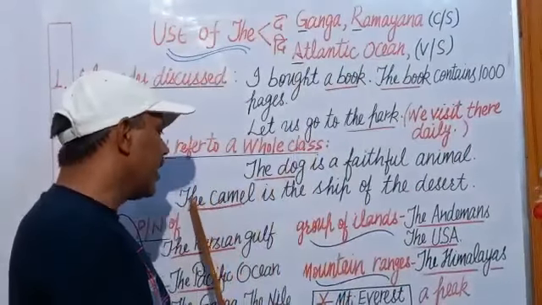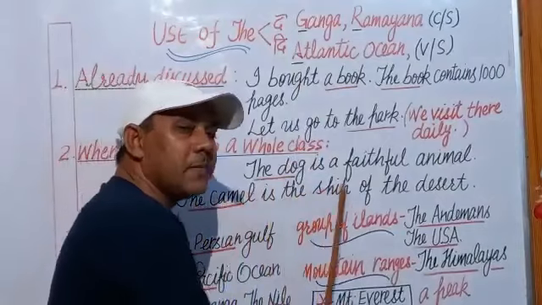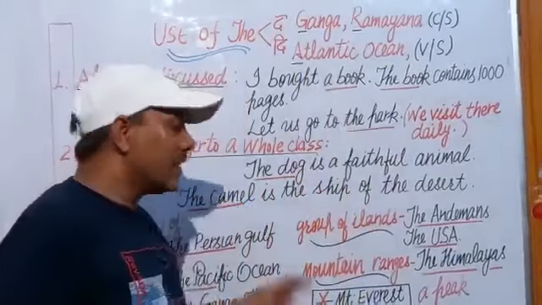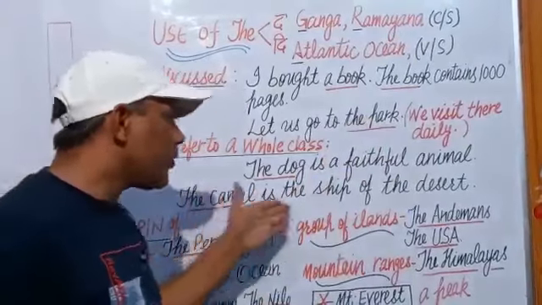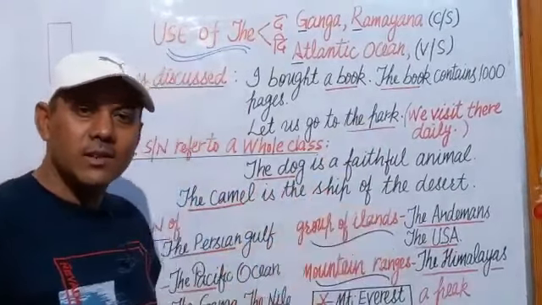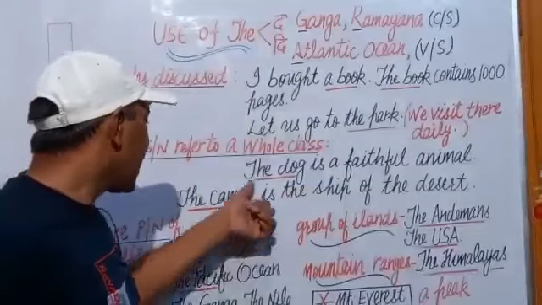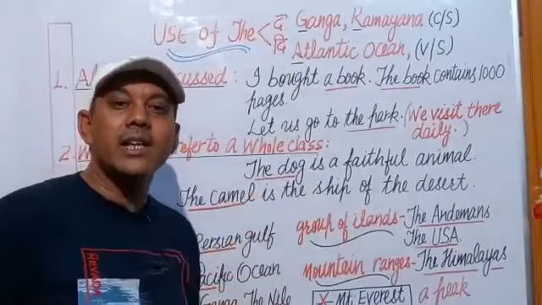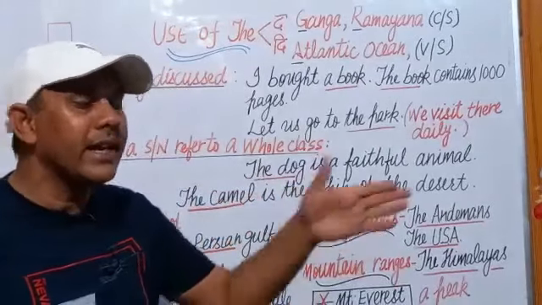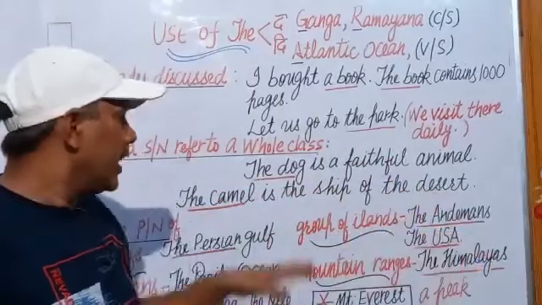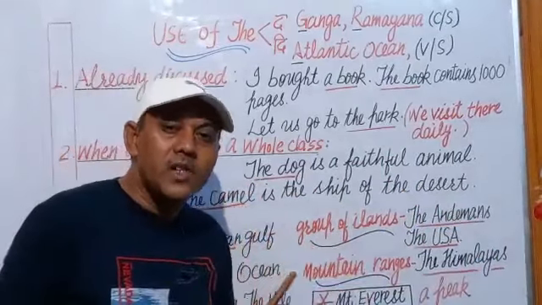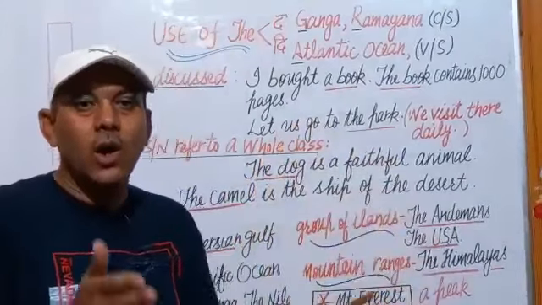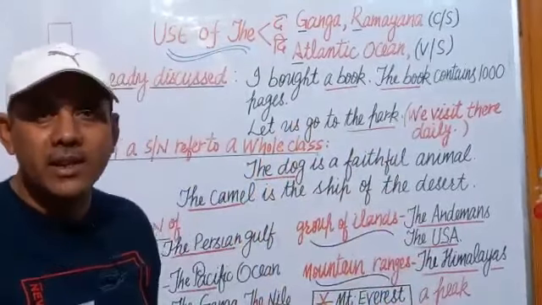The next sentence is, the camel is the ship of the desert. This is a well-known sentence and used frequently in English language. This camel is not a specific camel or any general camel. It is a word, the camel represents the whole class of camel family.